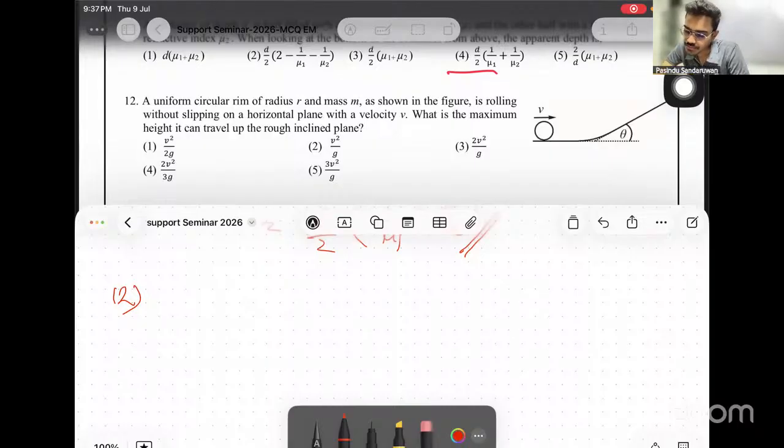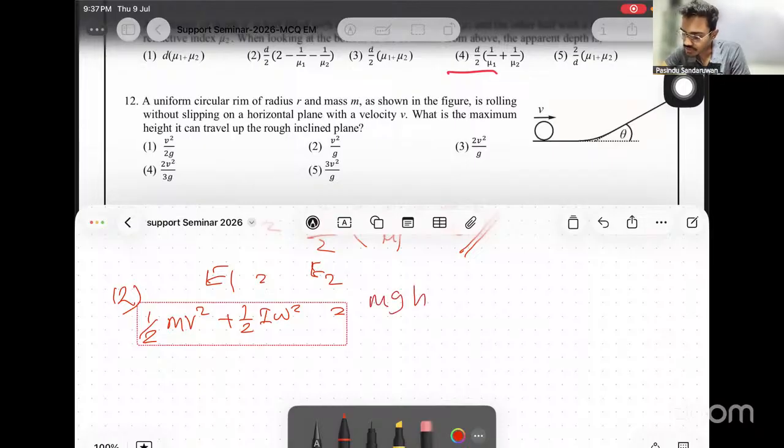12. A uniform circular rim of radius r and mass m, as shown in the figure, is rolling without slipping on a horizontal plane with velocity v. What is the maximum height it can travel up the rough inclined plane? Then I'm going to apply conservation of energy. Total initial energy equals total final energy. Initially, it has two motions since there is a rolling motion: half mv squared plus half I omega squared. And finally, there is only mgh.